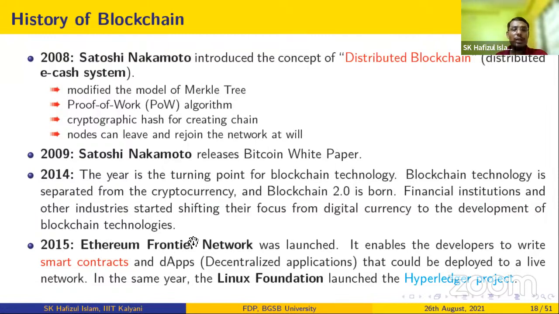In 2015, the Ethereum Frontier network was launched. It enables the developer to write smart contracts. So you know the smart contracts. It is a set of codes, right? In Bitcoin or blockchain technology, humans will not directly be involved to verify or validate the node to add the node, right? So a set of codes is available, a set of rules or agreement. They are digitally programmed. If the condition meets, the program will automatically execute, and the node will be validated and added to the blockchain, right? So that is called the smart contract.